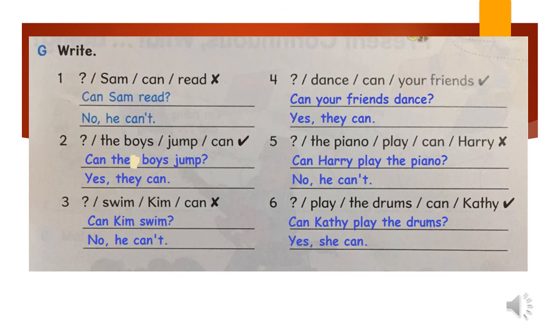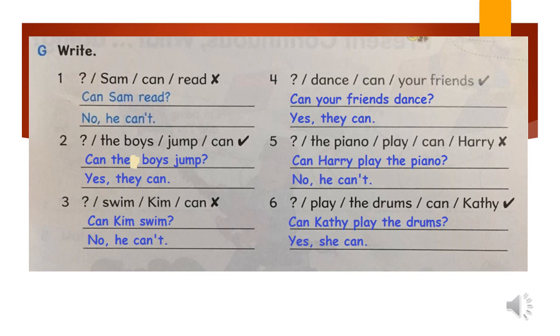Let's revise our answers. Number 2, question mark, the boys jump can. The question will be, can the boys jump? Yes, they can. Why yes? Because here there is a tick. Number 3, question mark, swim, Kim can. Can Kim swim? Look, can came at the beginning of the question and don't forget the question mark. No, he can't. Why? Because there is a cross. Number 4, question mark, dance, can your friends? Can your friends dance? Yes, they can.